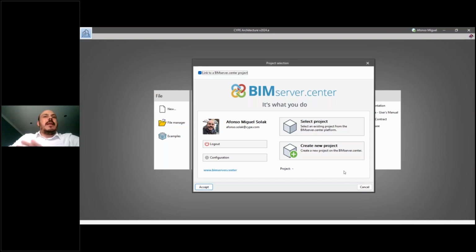Now that's not necessary. All the software now has an autonomous way to connect with the platform. So you don't need this secondary plugin, because all the software already has this system implemented inside it.